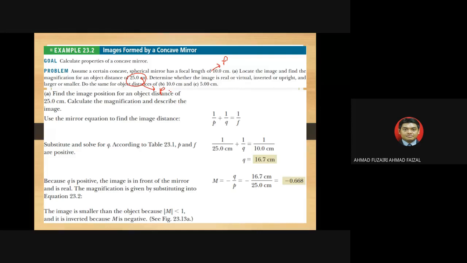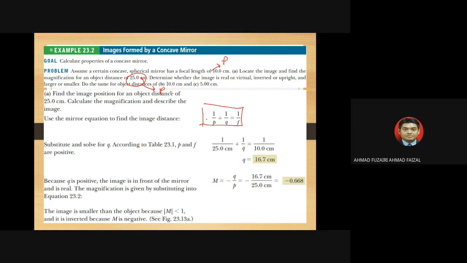So how to do it? We must start with the mirror equation. So this is the mirror equation: 1 over p plus 1 over q equals 1 over f. It's a very general equation, and whether the value is negative or positive is not included here, because that is the general equation involved. Sometimes in other books, they will give you 1 over p plus 1 over q equals negative 1 over f.